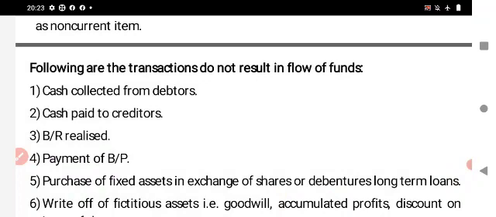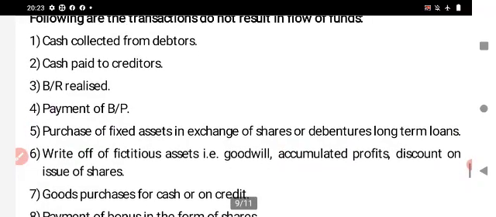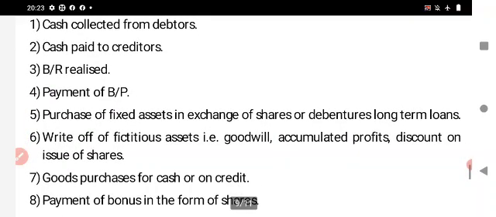Once again, it does not affect the working capital. Fourth one is payment of bills payable. Once again, bills payable account debit to cash account. Bills payable is a current item and cash account is also a current item. Once again, it does not result in flow of funds.